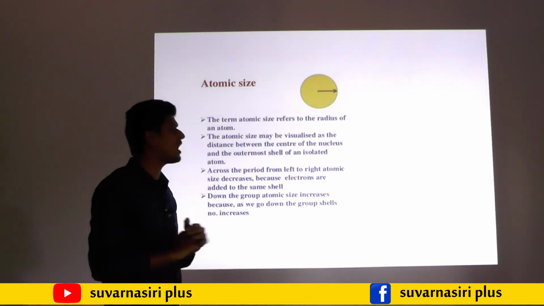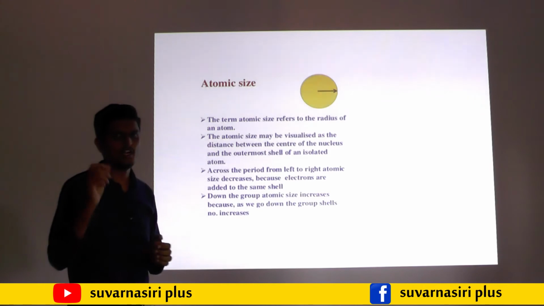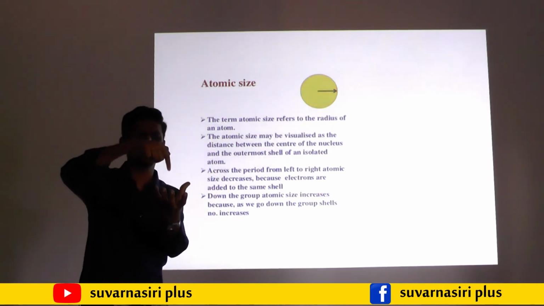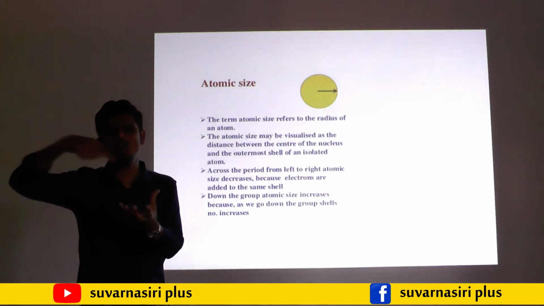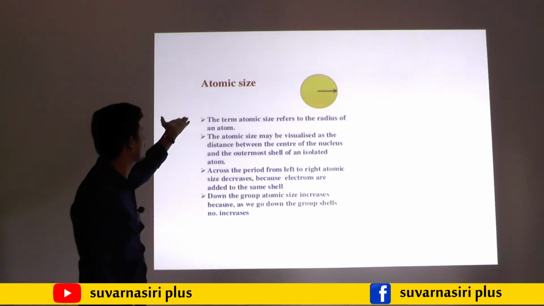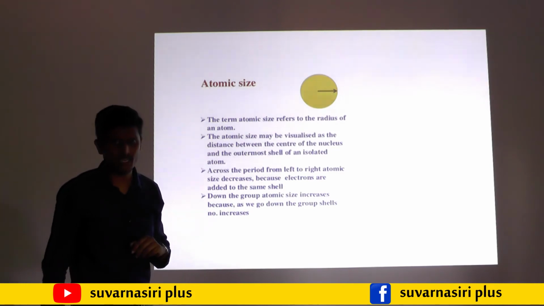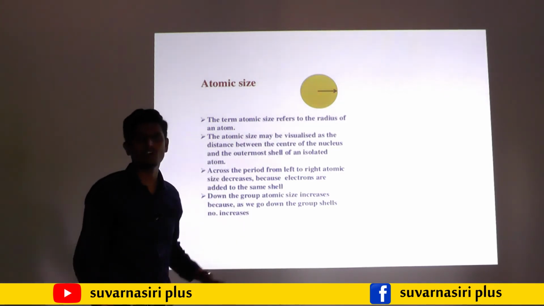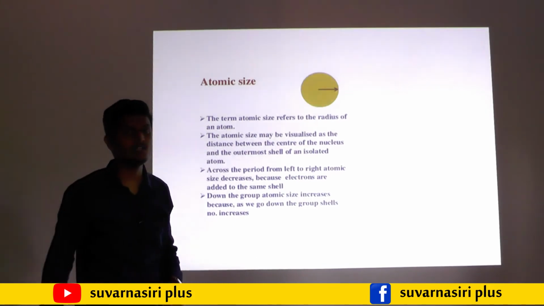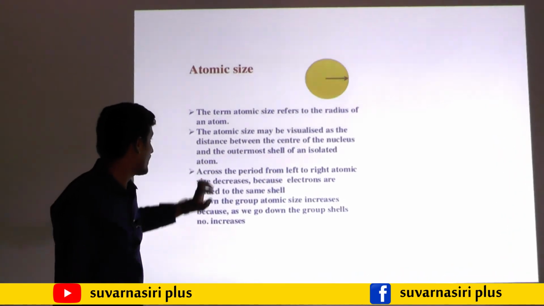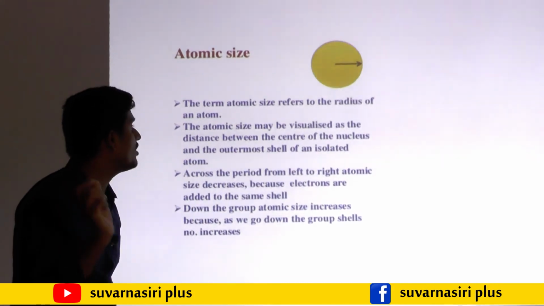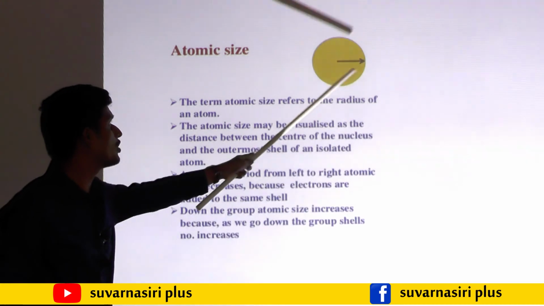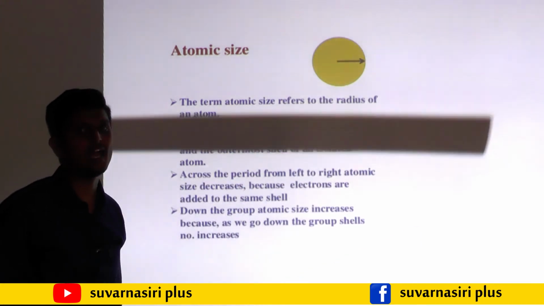So first we'll move on to the atomic size definition. Try to remember it. For a circle, the distance from the center to the end is called the radius. We call that atomic size or atomic radius. Atomic size may be defined as the distance from the center of the nucleus to the outermost shell of electrons.